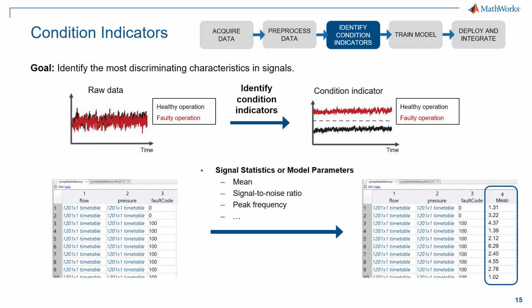When data is ready, the step of identifying condition indicators can be completed exploiting the functionalities for the computation of signal statistics and for feature transformation and selection. In this way, the most discriminating characteristics in available signals can be highlighted and then used to train and validate models. Later on in the talk, we will see how it is possible to use an app of the Predictive Maintenance Toolbox to efficiently calculate and rank features from time series data.